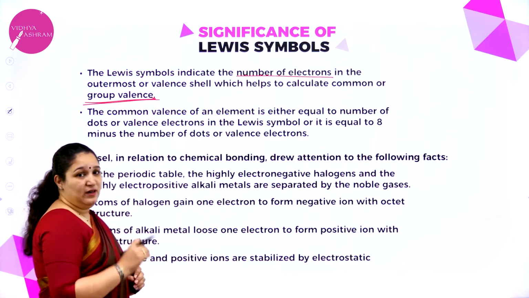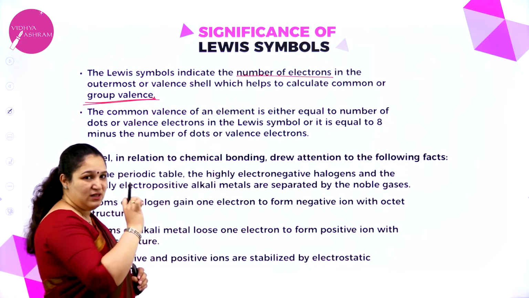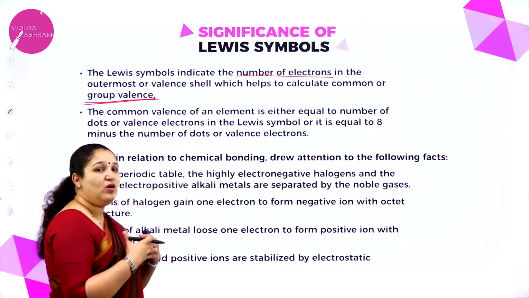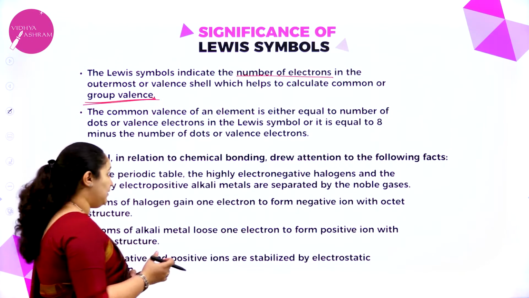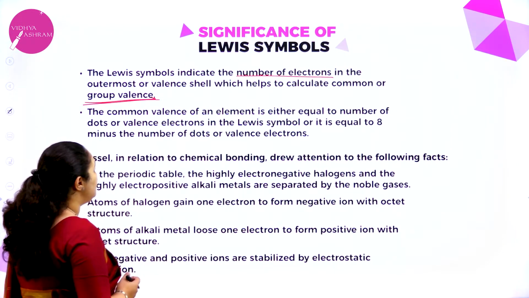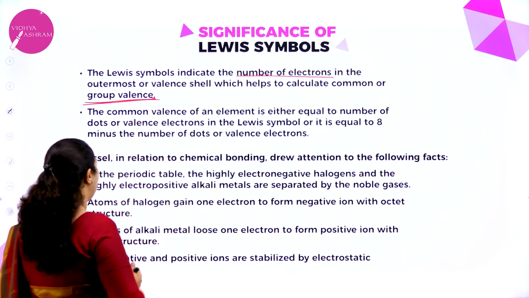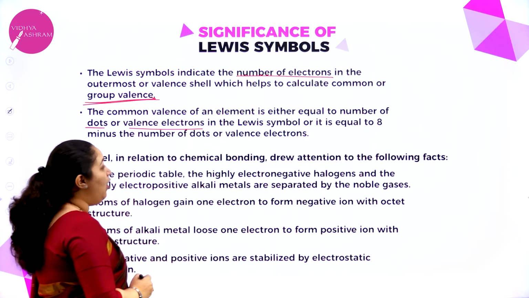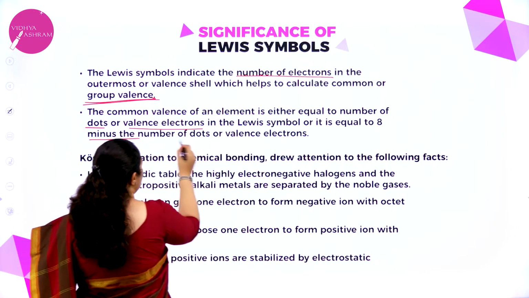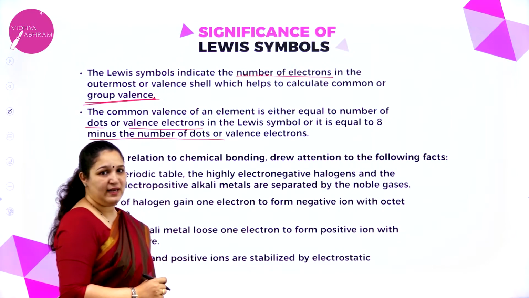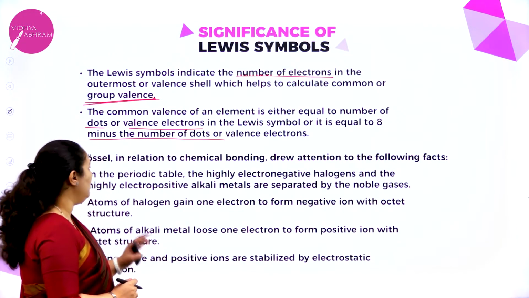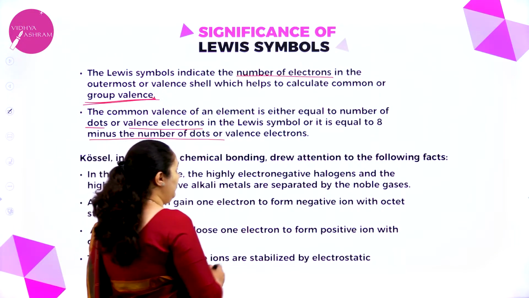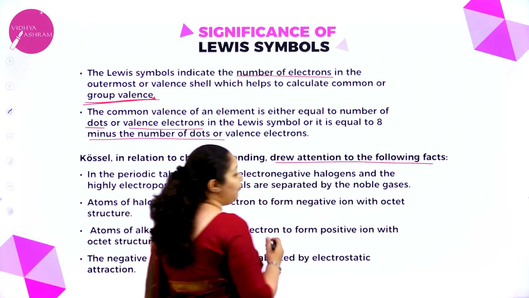So the Lewis symbol represents them in the form of dots, and it is very easy for us to calculate the common group valency. Okay. Next, the common valence of an element is either equal to the number of dots or valence electrons in the Lewis symbol, or it is equal to 8 minus the number of dots or the valence electrons. Okay. Next, Kossel, in relation to chemical bonding, drew attention to the following facts.